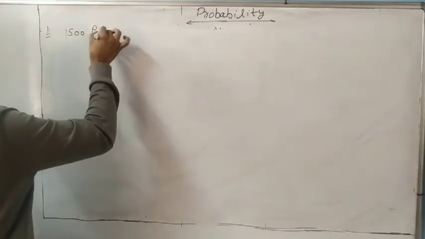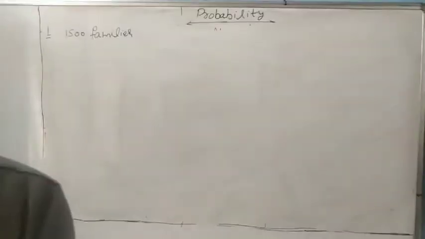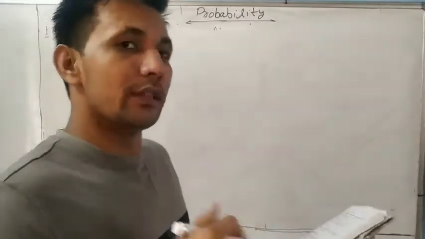1,500 families. I am writing question number 2, but I am giving a different question from this.